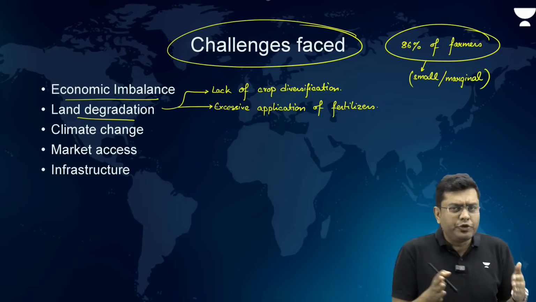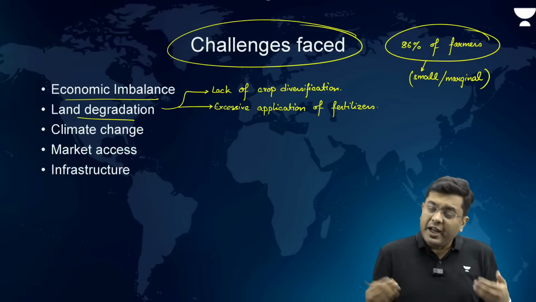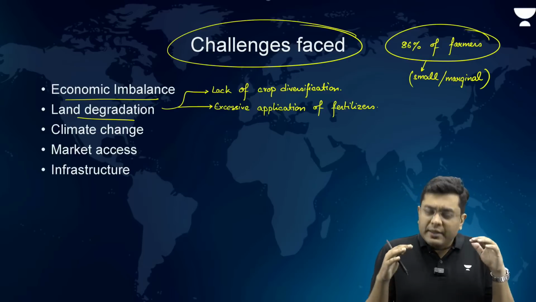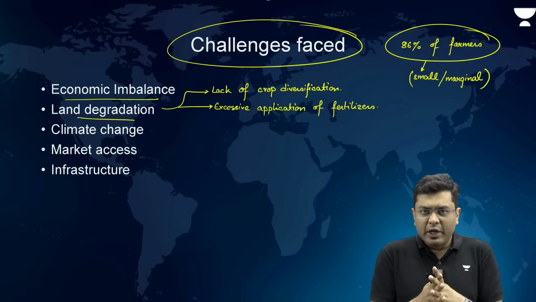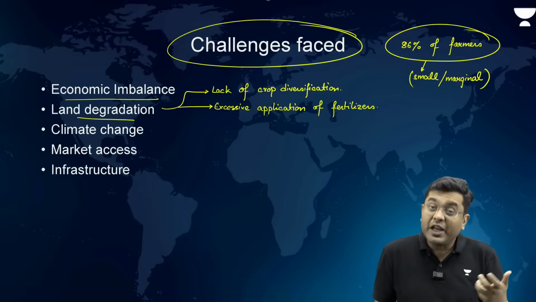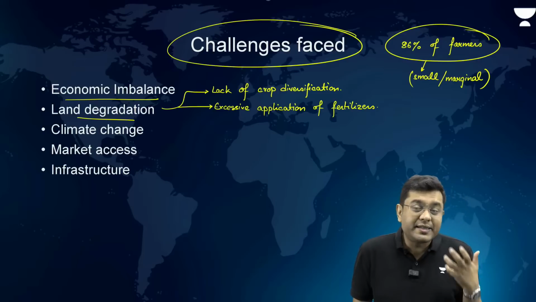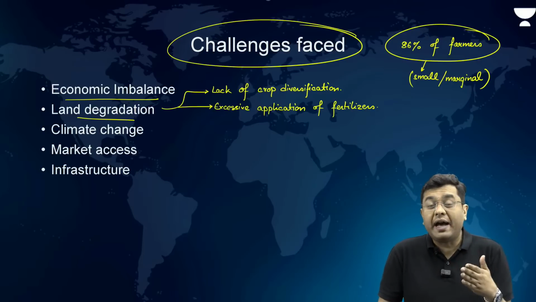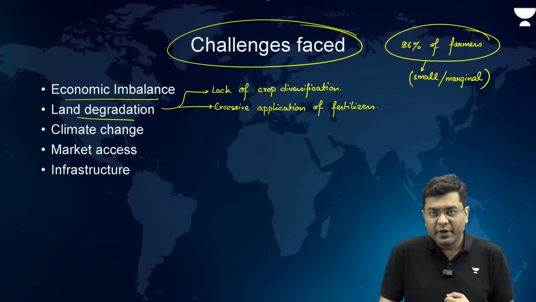But infrastructure is not only restricted to the roads. Infrastructure here also refers to the presence of storage structures for storing of the harvest, the cold storages, etc. The presence of irrigation facilities. In India, still around half of the farmlands don't have the irrigational facilities. So this is significantly impacting the growth opportunities and, in fact, productivity opportunities.